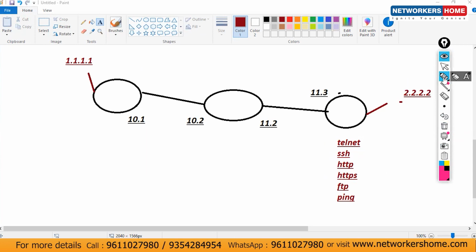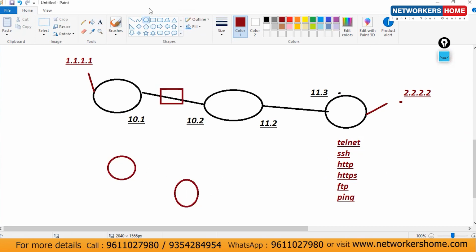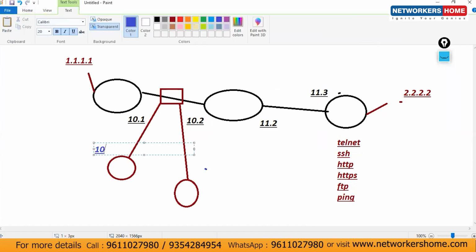But now my requirement is this. Let's consider in between I have one switch, and now I have two more routers, and both the routers are connected with this one. The IPs I'm using here are 10.3 and this is 10.4.